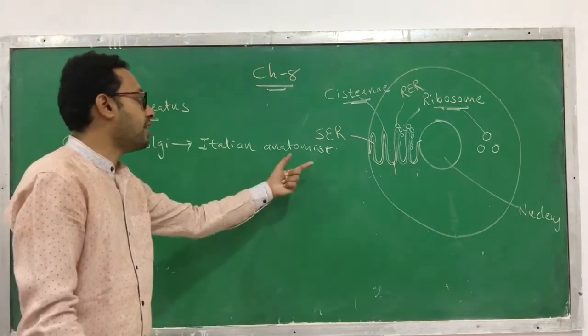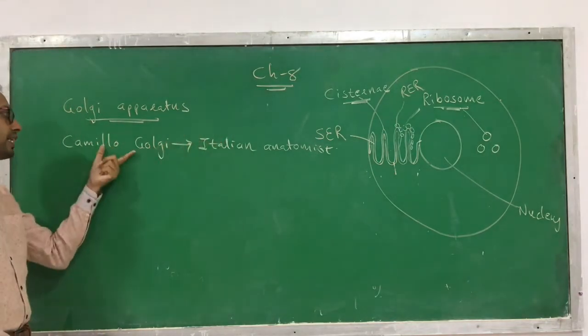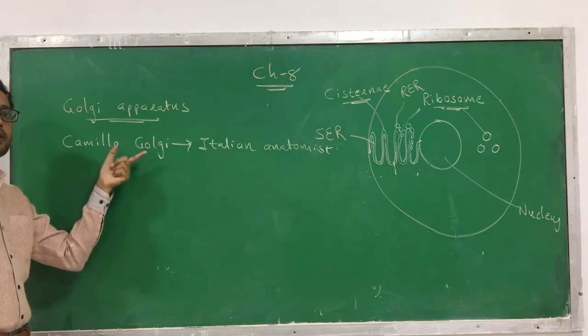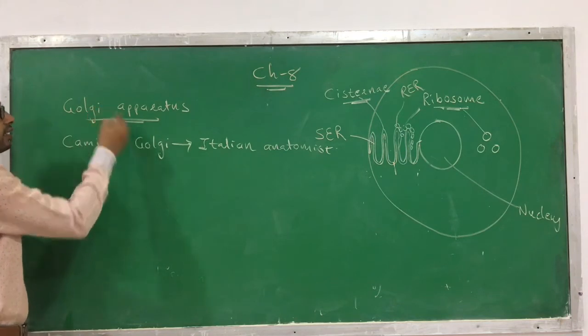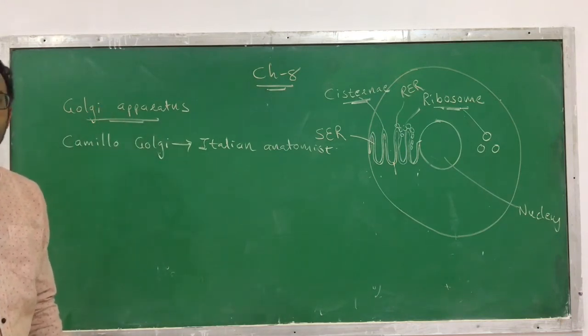He is from Italy, so we are calling him Italian anatomist Camillo Golgi. So the Golgi apparatus was discovered by Camillo Golgi, so it is named based on Golgi. That's why it's called Golgi apparatus.